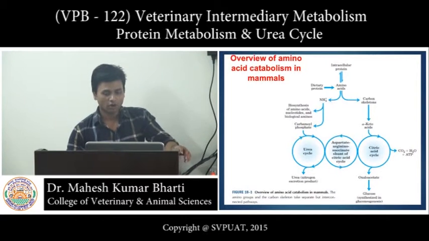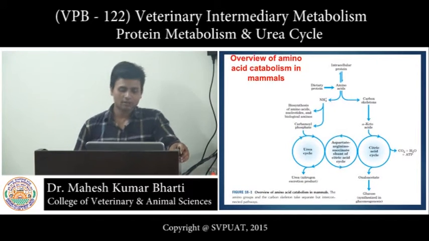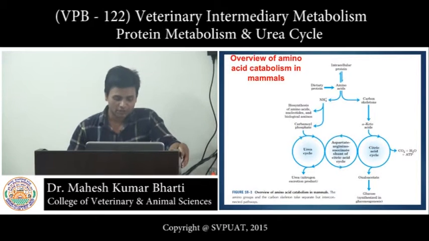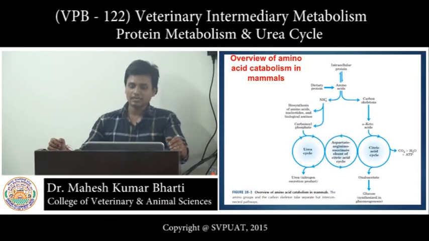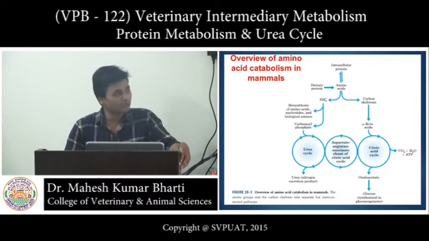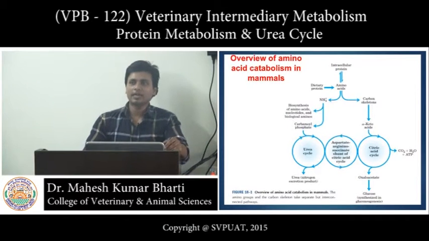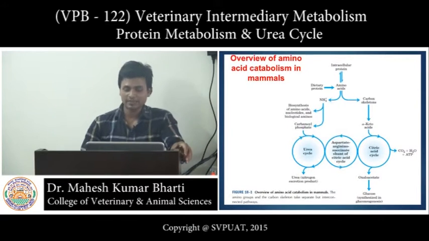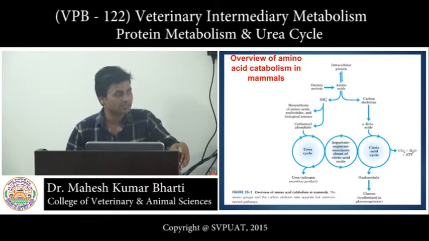If we see the overall process of catabolism, the breakdown of protein in mammals, the protein, maybe intracellular protein or dietary protein, after digestion is converted into amino acids. This amino acid transfers its amino group to alpha ketoglutaric acid and converts it into glutamate and releases NH4.